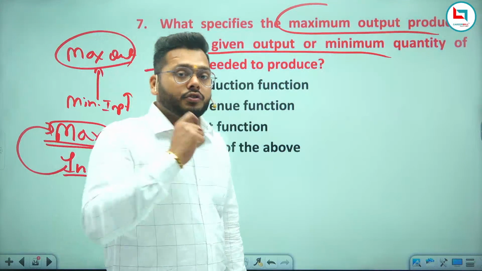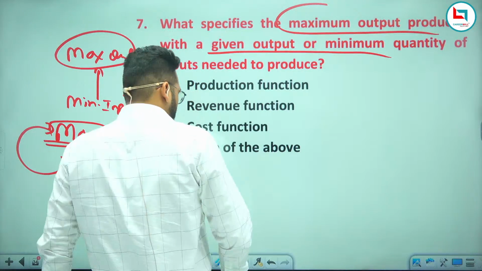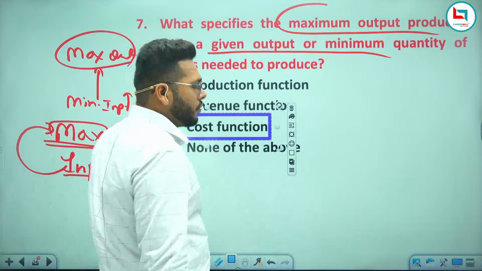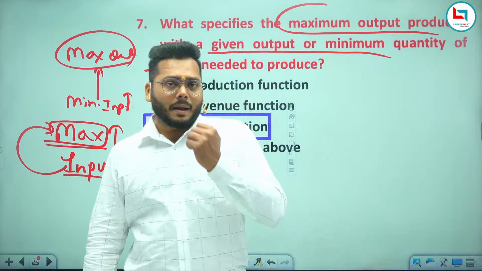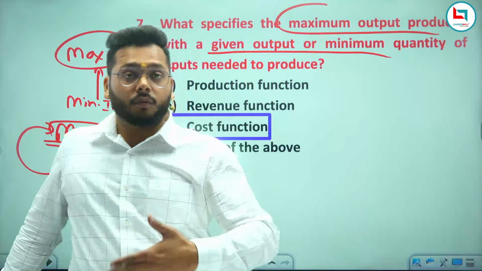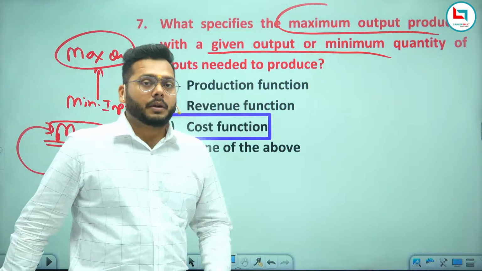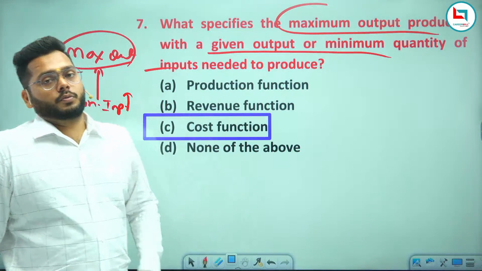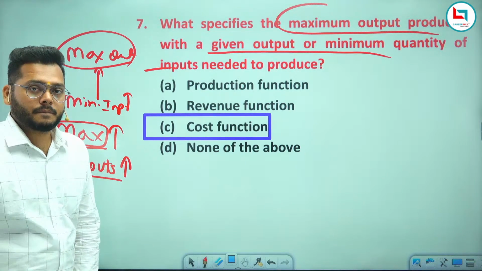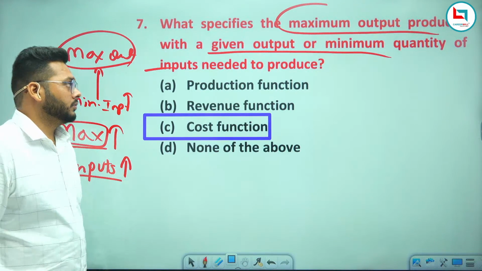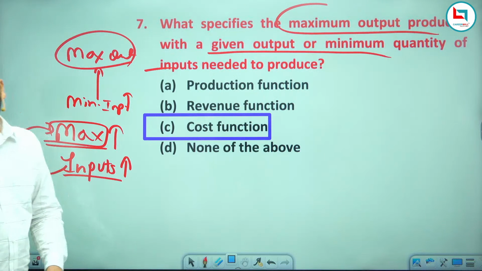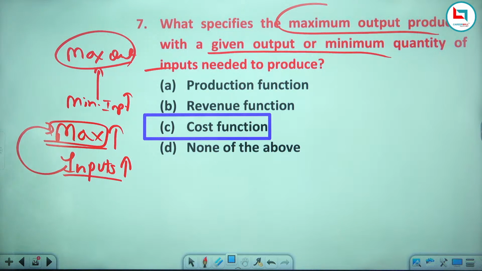So this is what cost function. Cost function means you apply minimum input and try to produce more output. Clear? Any issue with you? Tell me if you are facing any issue. So this is what cost function.